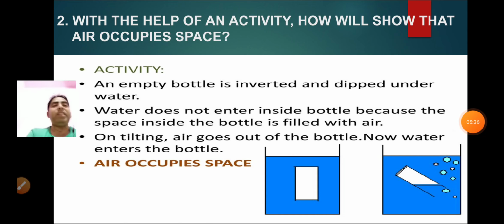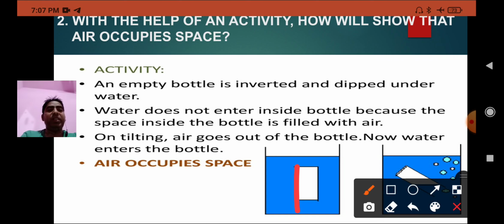Okay, one activity is there to show that air occupies space. What we need: a glass, water, and one vessel. And what method do we use? The method we will use: take an empty glass. We have taken one empty glass.